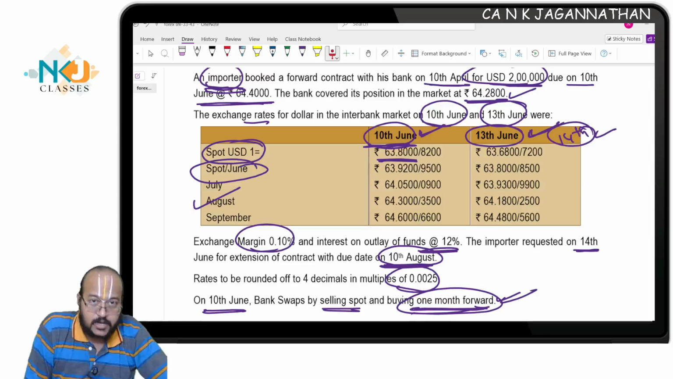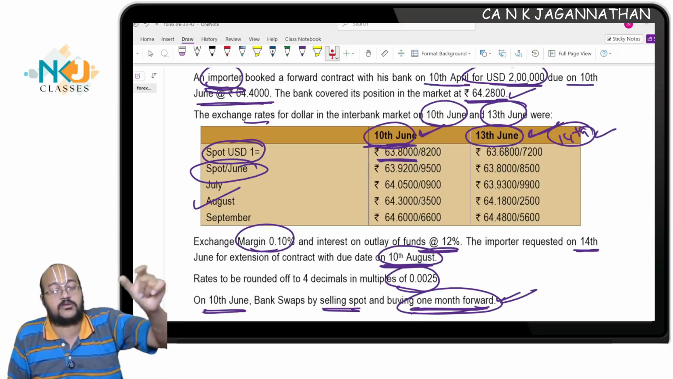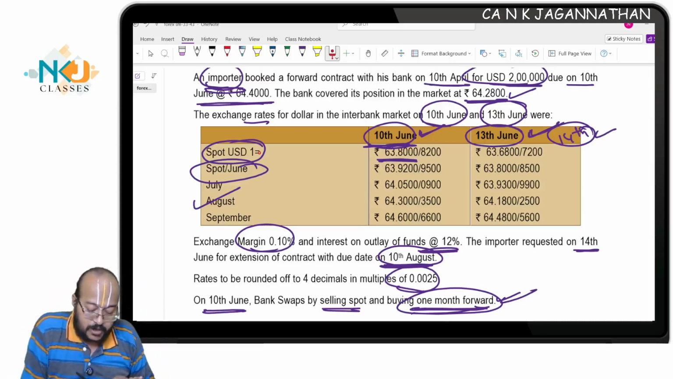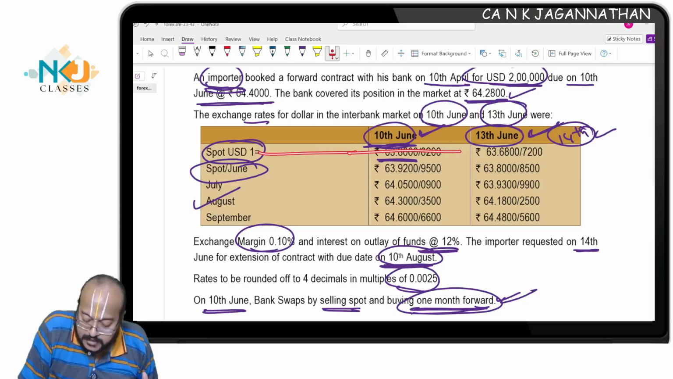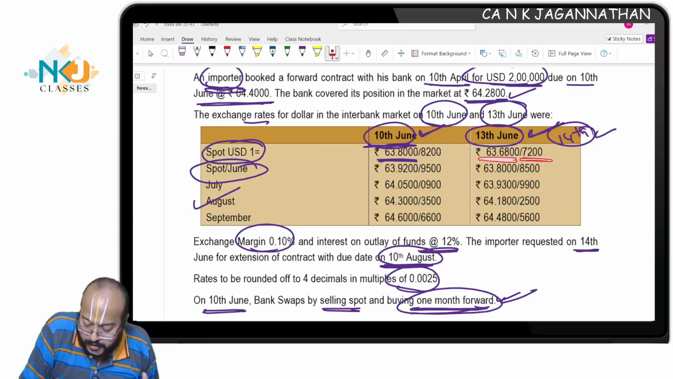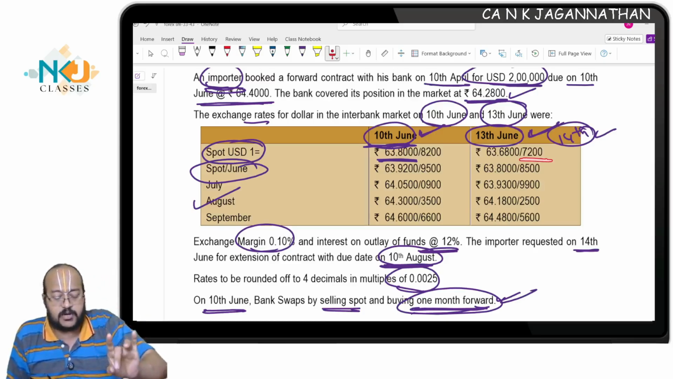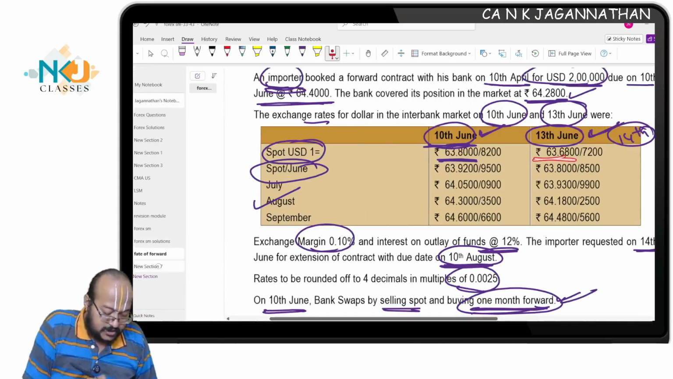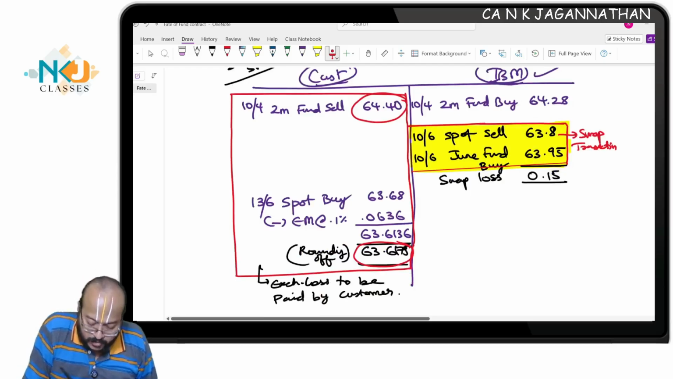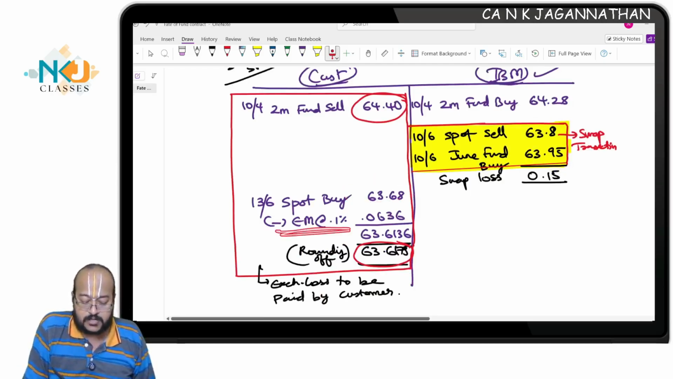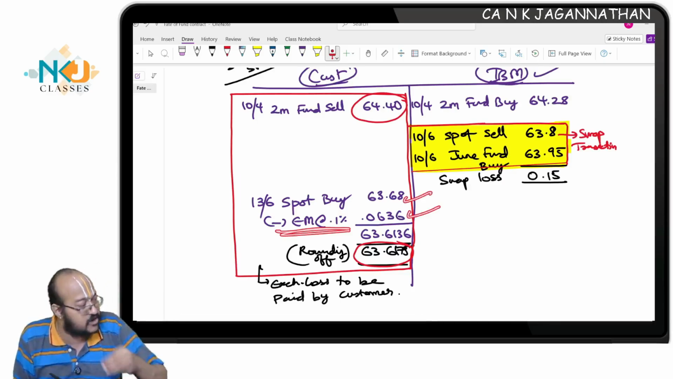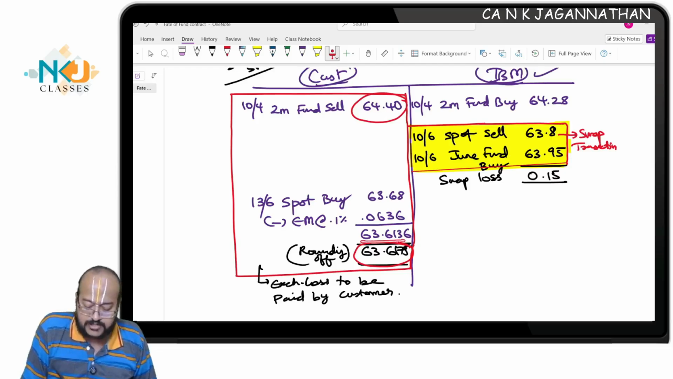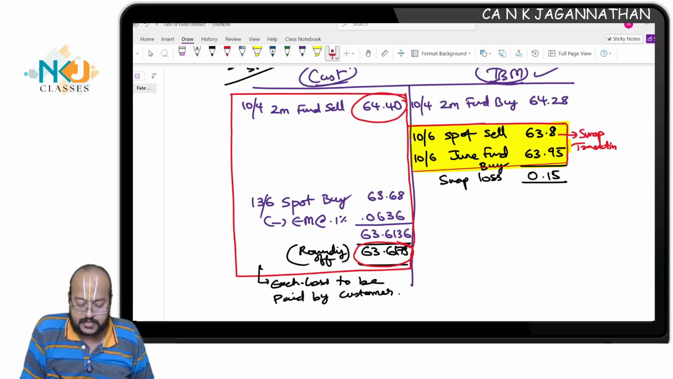Now see, this is an importer. You would have sold the dollar initially. You have to buy. If you want to buy, you tell me, on 13th June, 63.68 you will consider, 63.72 you will consider. This is with the customer. If you want to buy from the customer, you will buy at a lower rate or a higher rate? He will sell at a lower rate, 63.68. Are you all having the clarity? So 63.68 I will consider, and the exchange margin will be reduced from this 63.68. Even a lower amount only I will give. 63.6136 only I will give, and that also will be rounded off to 0.0025, 63.6175.